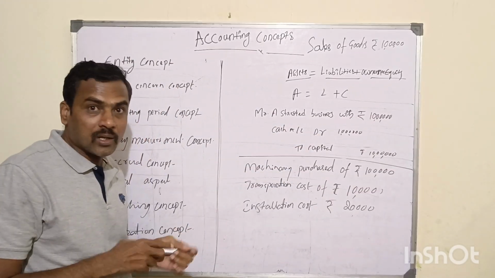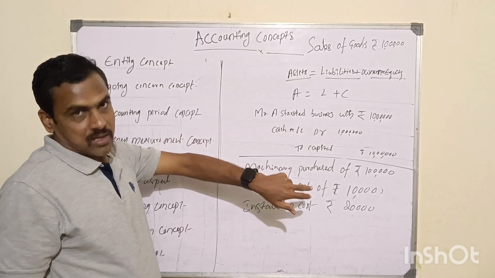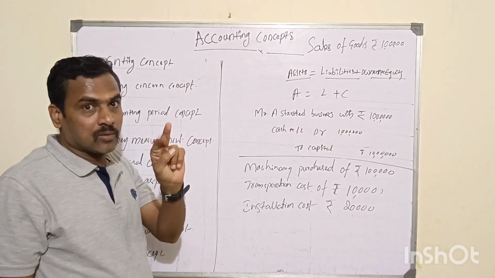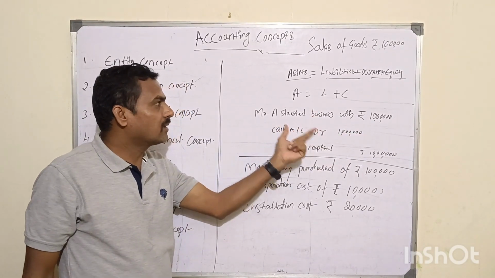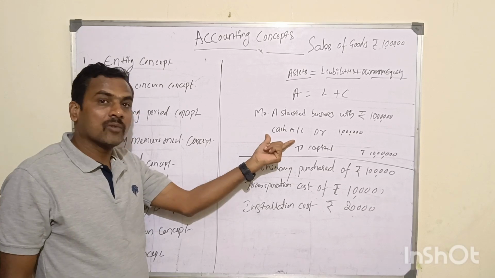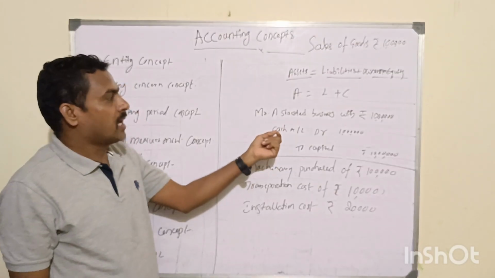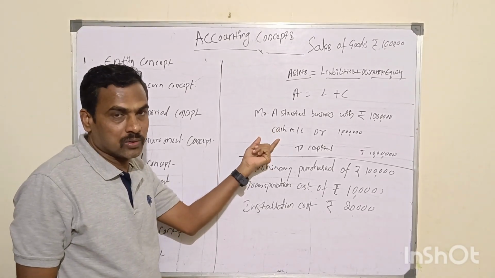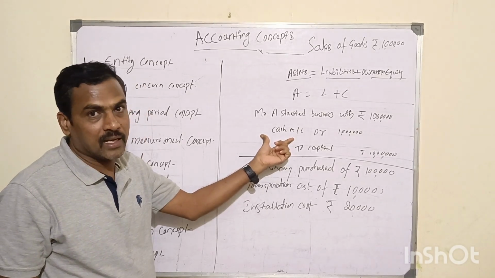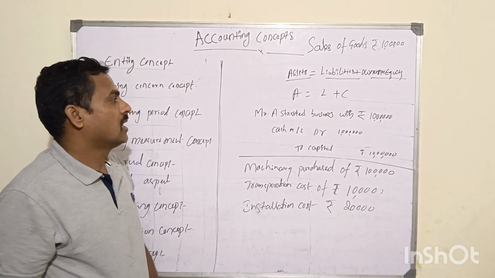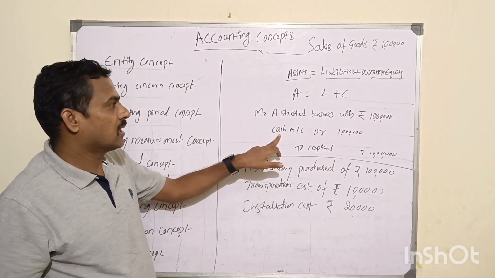As per accounting golden rules, how can you do the accounting? Analyze, identify, record, right? Two aspects. What are the two aspects in the transaction? Cash, and the other one is capital. Cash is an asset. Asset comes under real account. As per the real account rule, debit what comes in. So since cash is coming into the business, it is a debit.